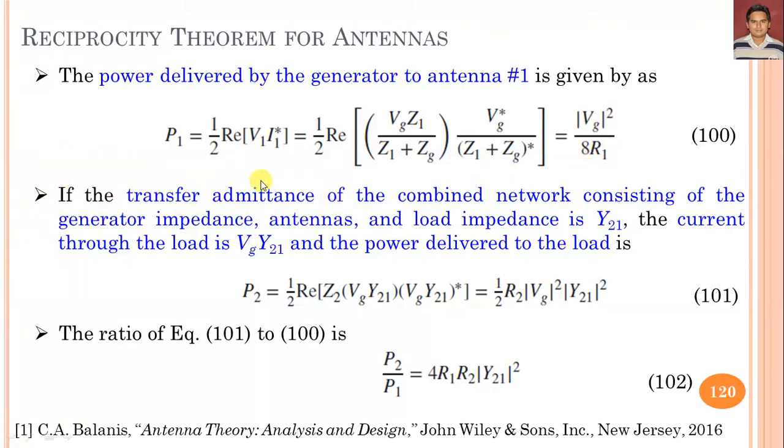If the transfer admittance of the combined network consisting of the generator impedance, antennas and load impedance is Y21, the current through the load is Vg Y21, and the power delivered to the load, which is P2, is equal to 1/2 real part of V2 into I2 complex conjugate, and this is the current I2, Vg and Y21 complex conjugate, and this is the V2 voltage drop that we have represented by Z2 into Vg Y21.